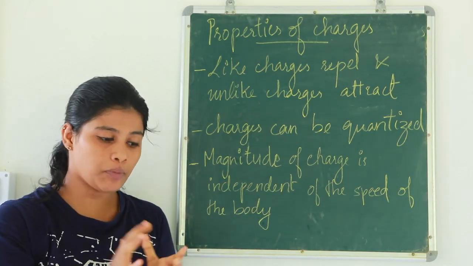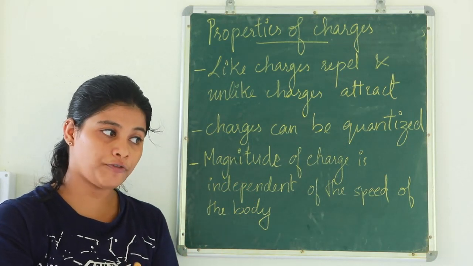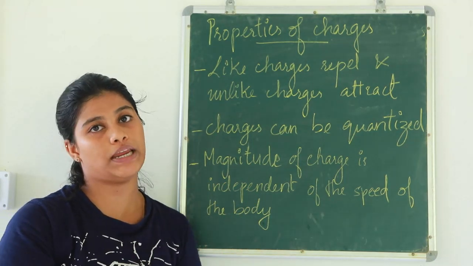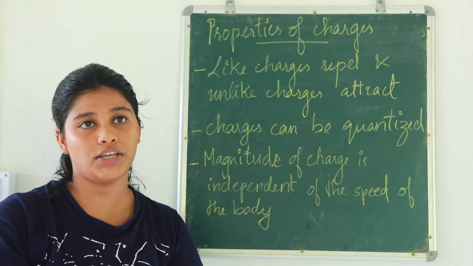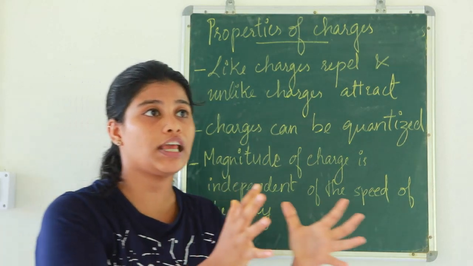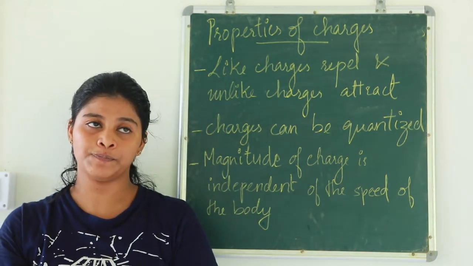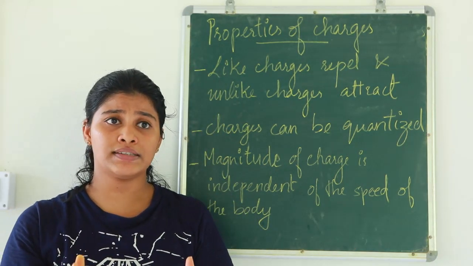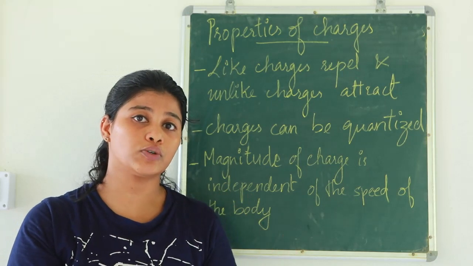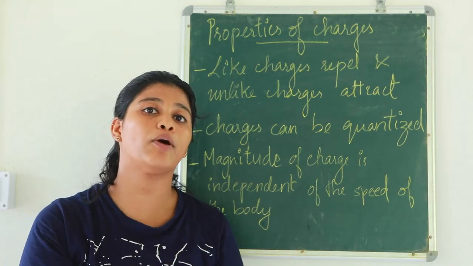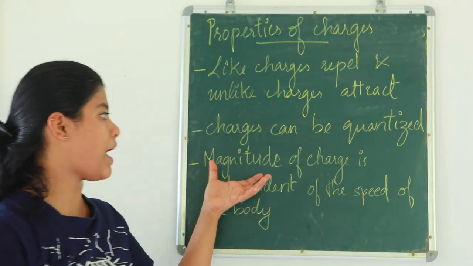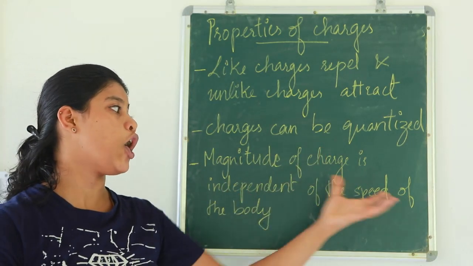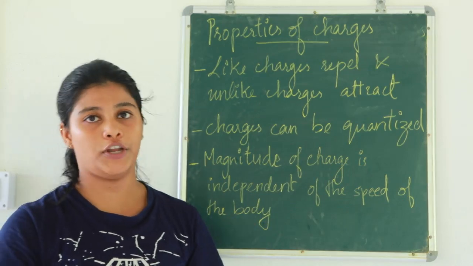That is, if a body is moving at 50 km per hour and has 50 coulomb of charge, and it has covered 30 kilometers, then at the end of the journey that body will have the same amount of charge that it had in the beginning. That is meant by the magnitude of charge being independent of the speed of the body.